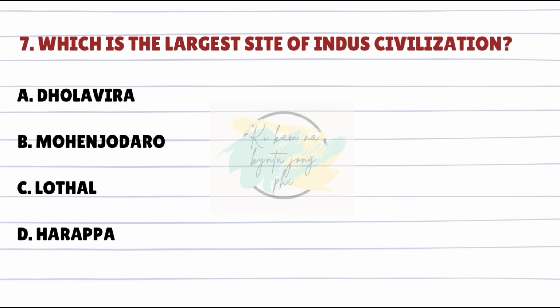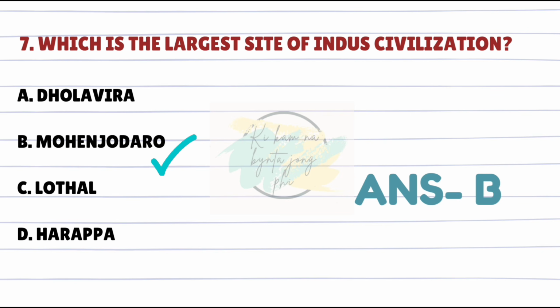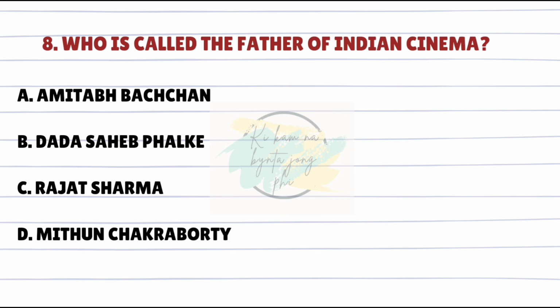Which is the largest site of Indus civilization? Answer is B. Mohenjo-daro. Who is called the father of Indian cinema? Answer is B. Dada Saheb Phalke.